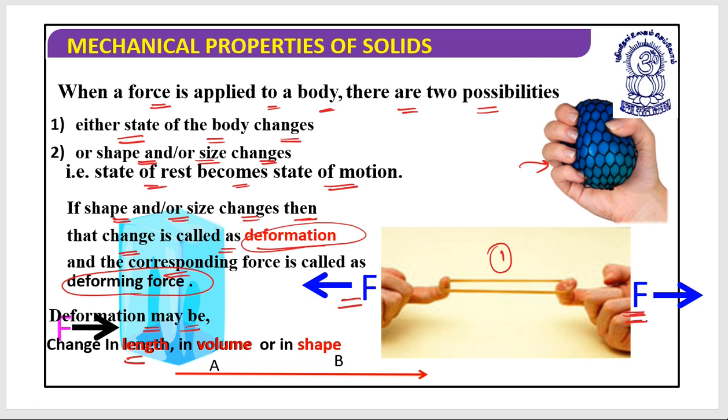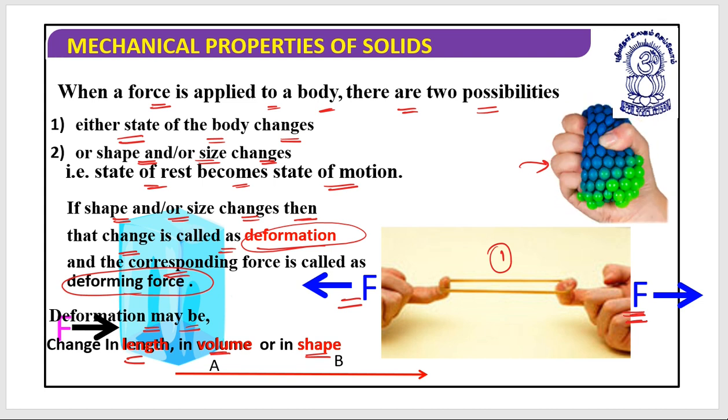A deformation can be a change in length, a change in volume, or a change in shape. I hope this is clear. So a force which changes or tries to change the shape and size of a body is known as the deforming force. Please note this and keep it in mind.